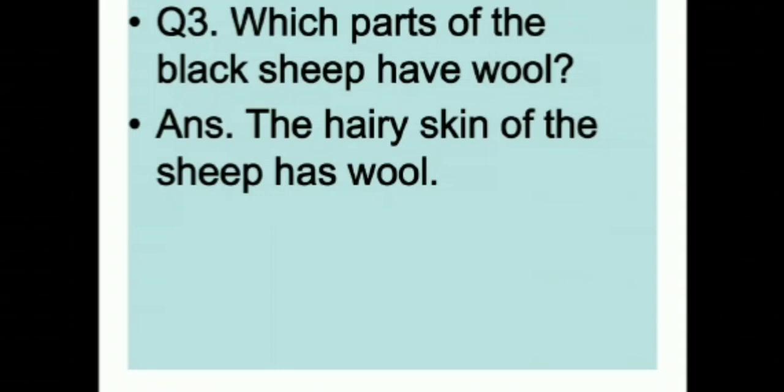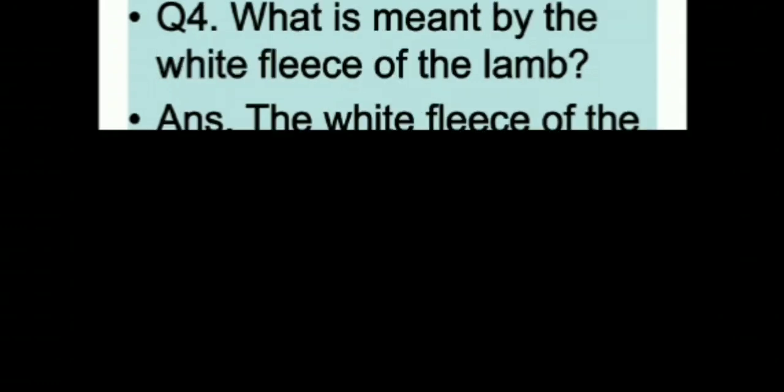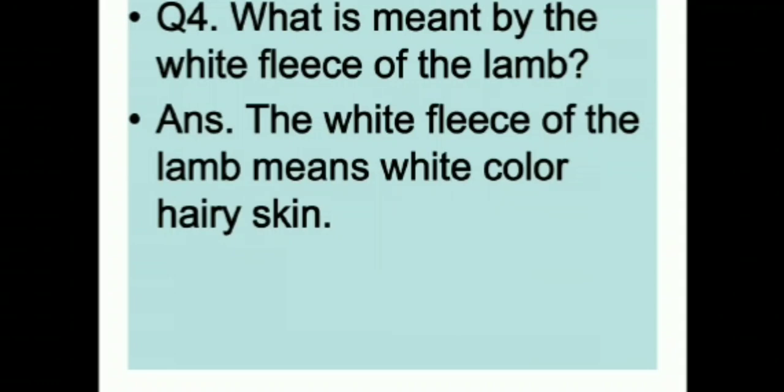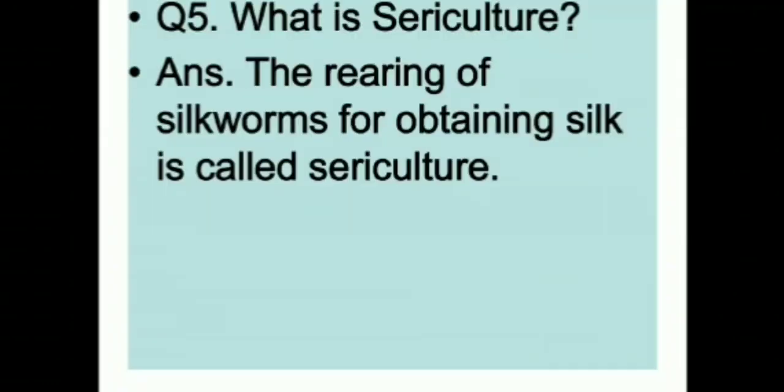Next question, number 3. Which parts of the black sheep have wool? The hairy skin of the sheep has wool. Fourth one, what is meant by the white fleece of the lamb? The white fleece of the lamb means white color, hairy skin. I hope you are writing in your notebook. Fifth one, what is sericulture? The rearing of silkworms for obtaining silk is called sericulture.